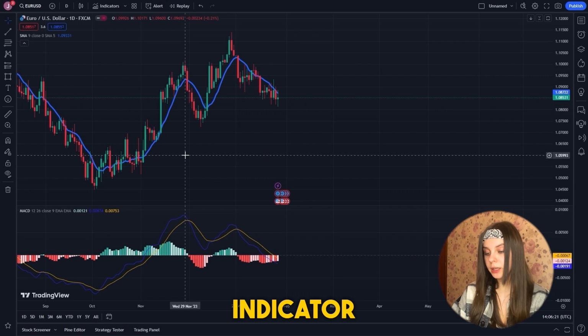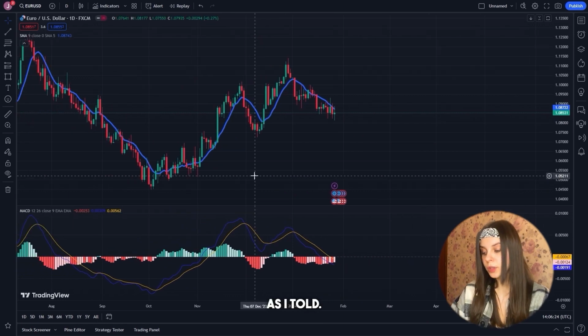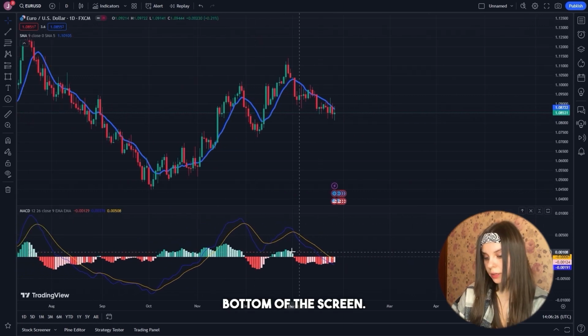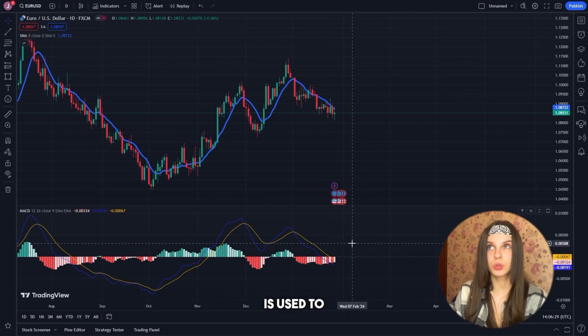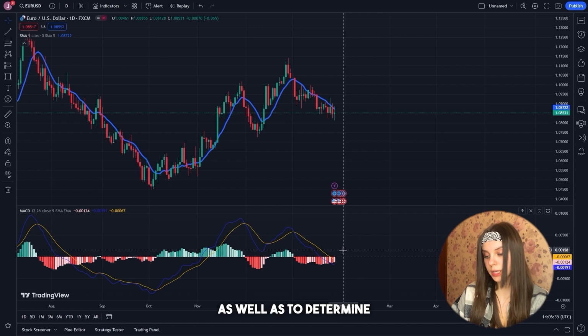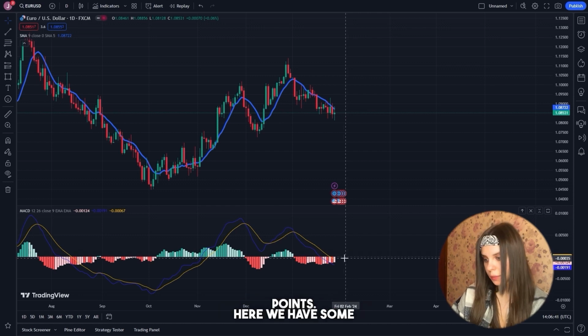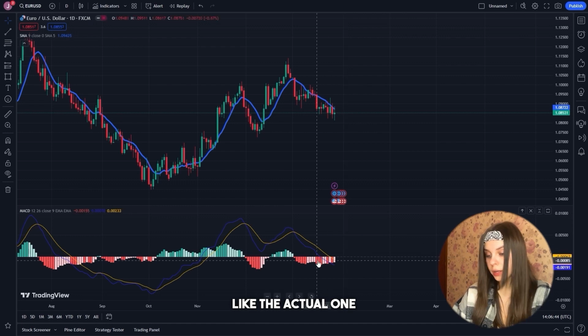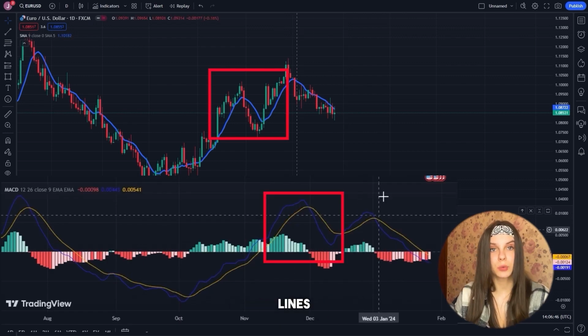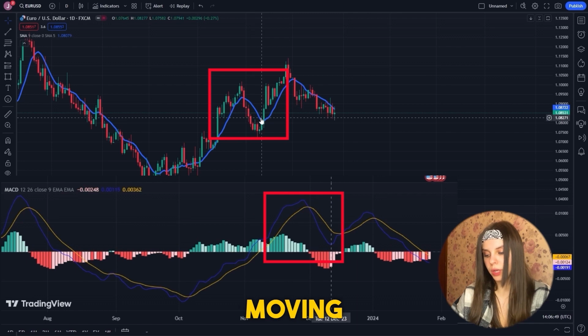And the second indicator is MACD, as I told. It's located at the bottom of the screen. This indicator is used to check the strength and direction of the trend, as well as to determine turning points. And here we have some candles, like the actual one, and two moving lines, which are similar to the moving average.